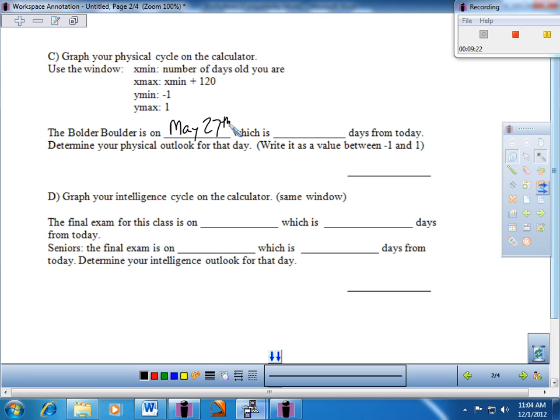So what you're going to have to do is figure out how many days from now May 27th is, and then add that to your t value, obviously. So for example, if it's 50 days out, you don't want to look for 50 on the calculator. You want to look from today plus 50 on your calculator. So something along those lines right there.